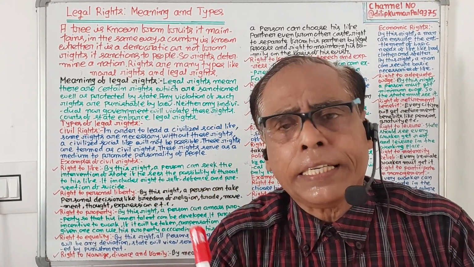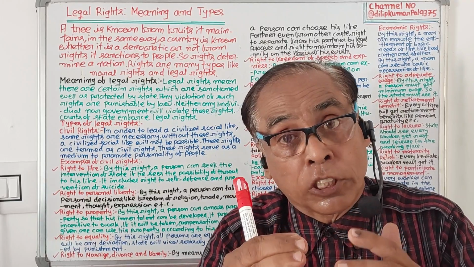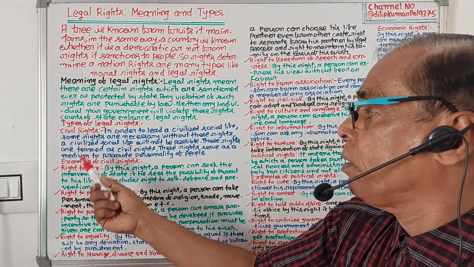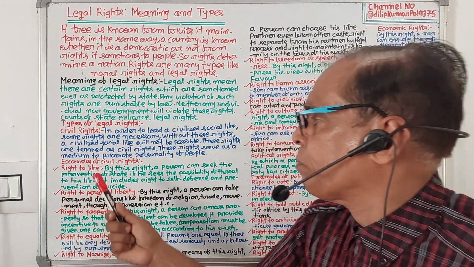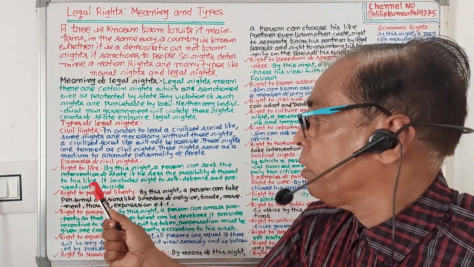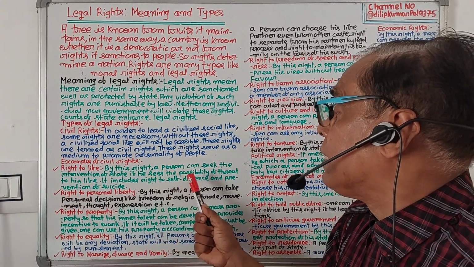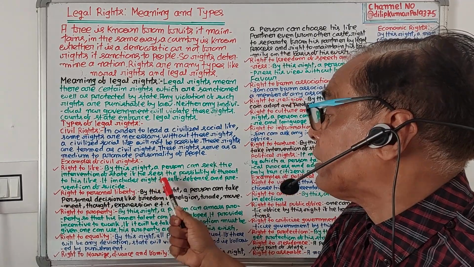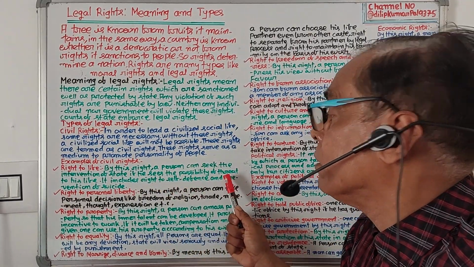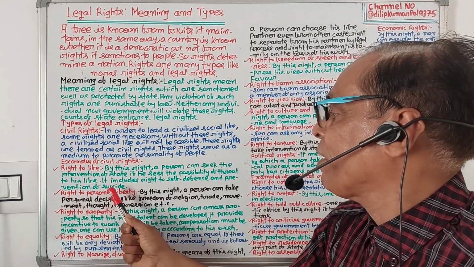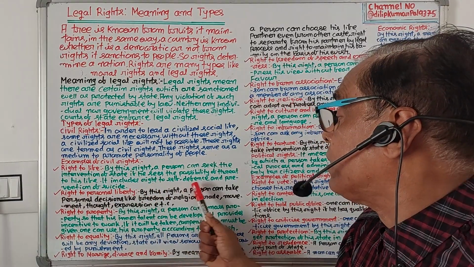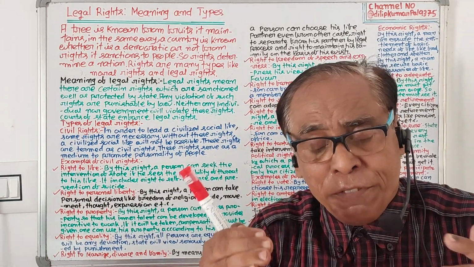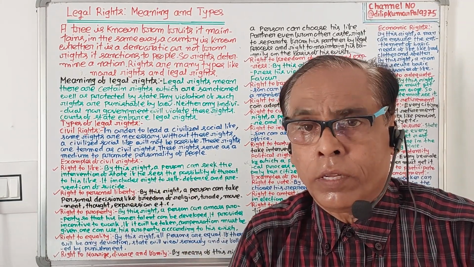There are various examples of civil rights. In order to lead a civilized life, what rights are necessary? Number one, right to life. By this right, a person can seek the intervention of the state if he sees the possibility of a threat to his life. It includes the right to self-defense and prevention of suicide. So, right to life is a civil right.